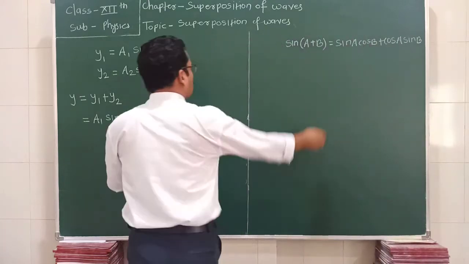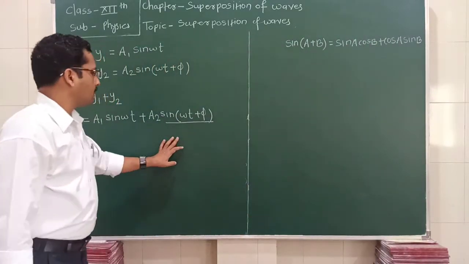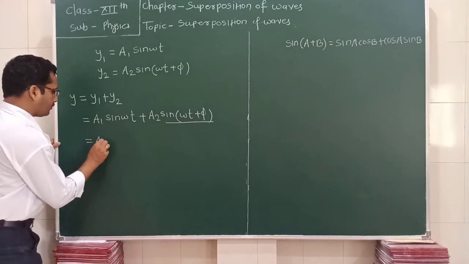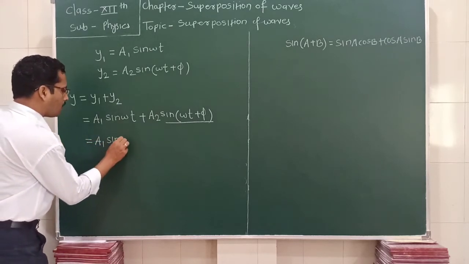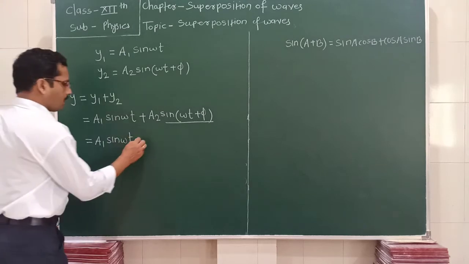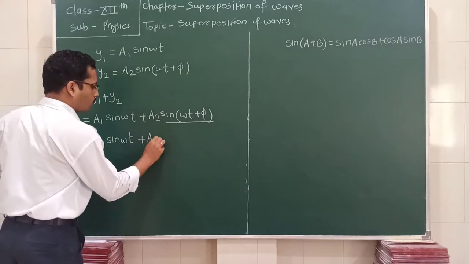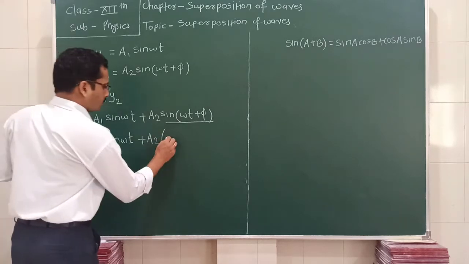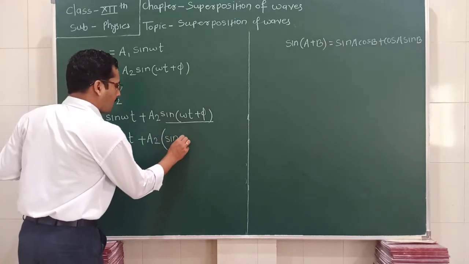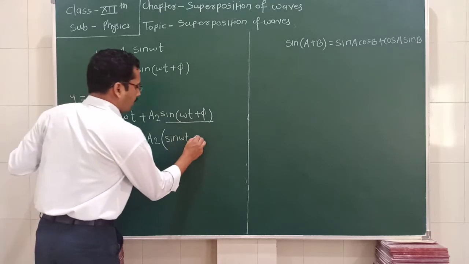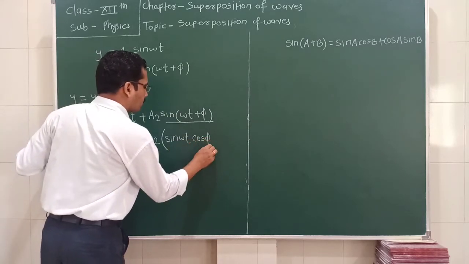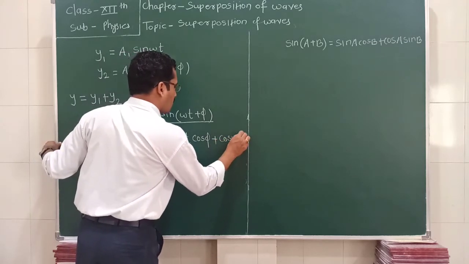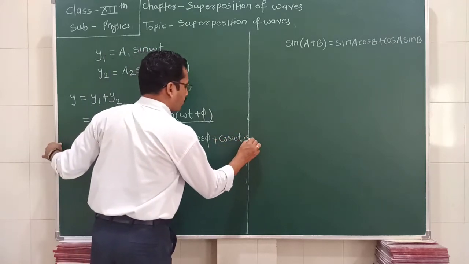So by using this expansion, we can write here a1 sin omega t plus a2 into (sin omega t into cos phi plus cos omega t into sin phi).